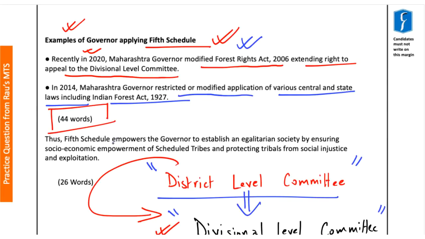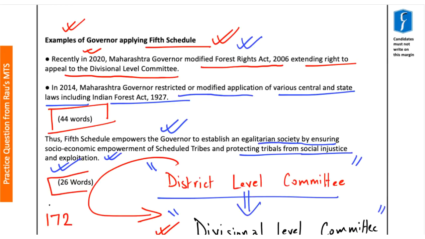And finally, you can conclude your answer by stating that thus the 5th Schedule empowers the governor to establish an egalitarian society by ensuring socio-economic empowerment of scheduled tribes and also protecting tribals from social injustice and exploitation. And the conclusion part has been completed within 26 words. So overall, 172 words have been used in this particular answer